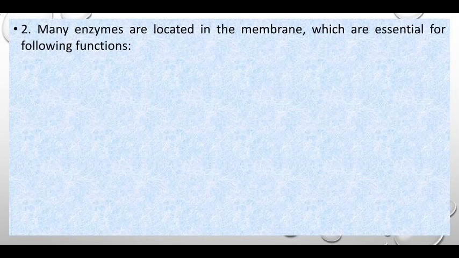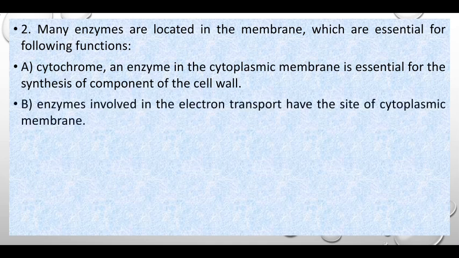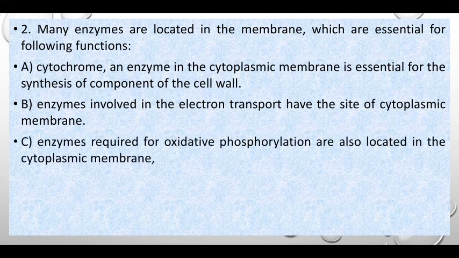Next part: many enzymes are located in the membrane which are essential for the following functions. Cytochrome, an enzyme in the cytoplasmic membrane, is essential for the synthesis of components of the cell wall. Enzymes involved in electron transport have their site in the cytoplasmic membrane. Enzymes required for oxidative phosphorylation are also located in the cytoplasmic membrane.